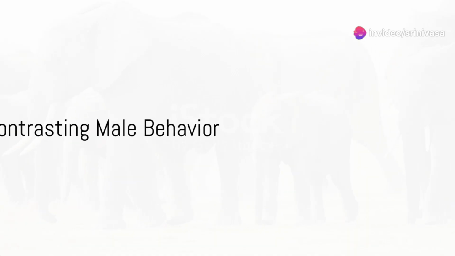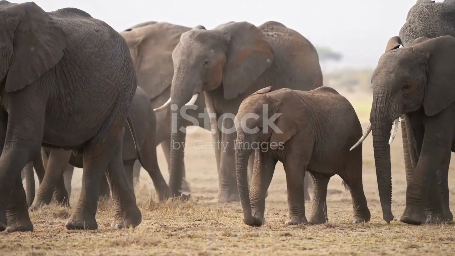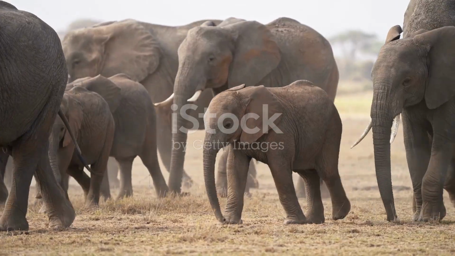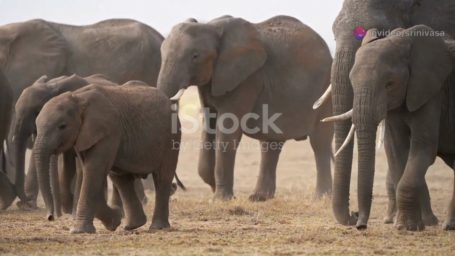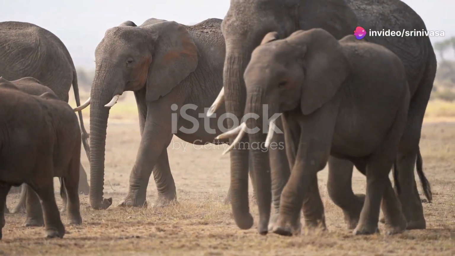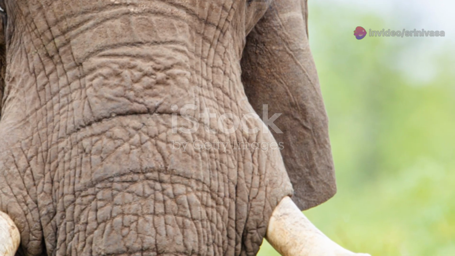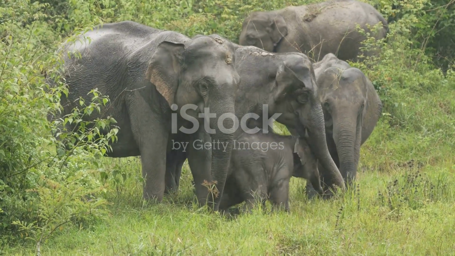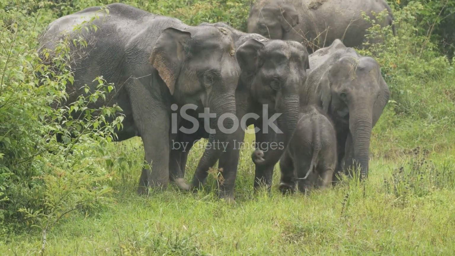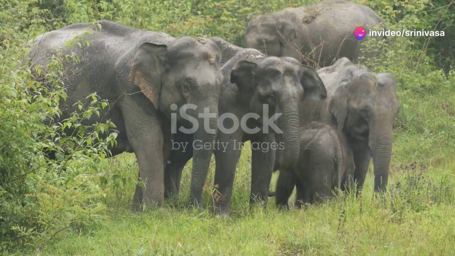Next, we turn to the behavior of the males. Adult African males, known as bulls, tend to leave the group at puberty, preferring a solitary existence or joining bachelor groups. They enter a period of heightened aggression and sexual activity, known as musth, which is well studied in African bulls. Contrastingly, Asian bulls are more social, interacting frequently with herds. They also experience musth, but it varies more individually and is sometimes less predictable.